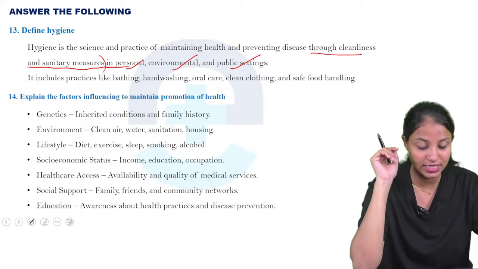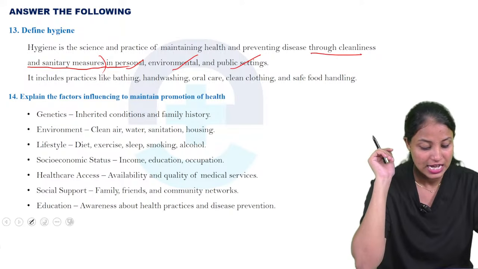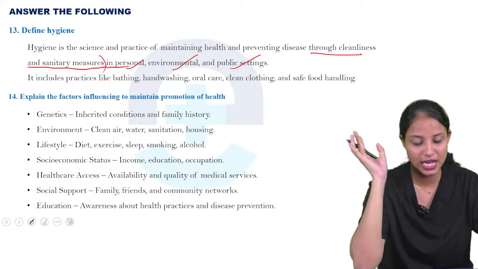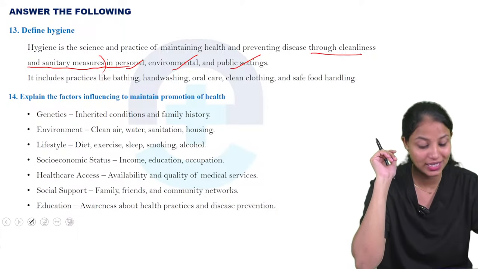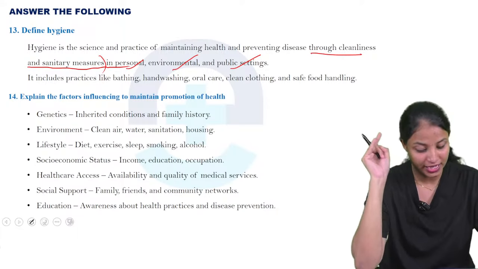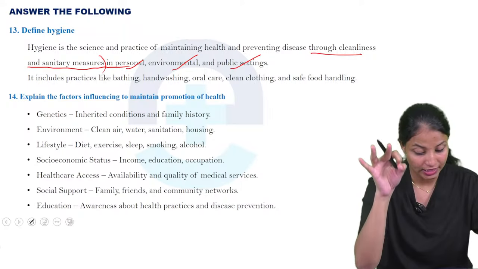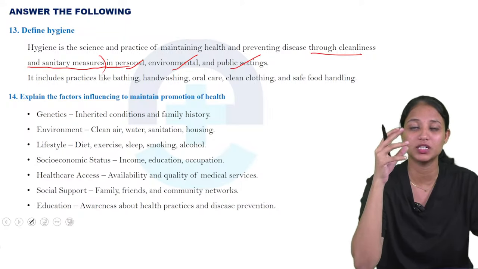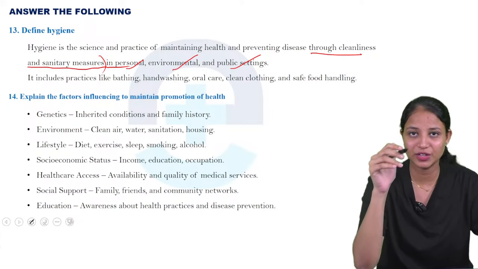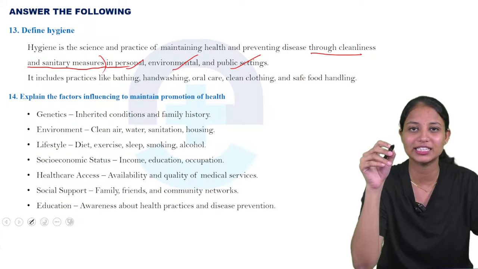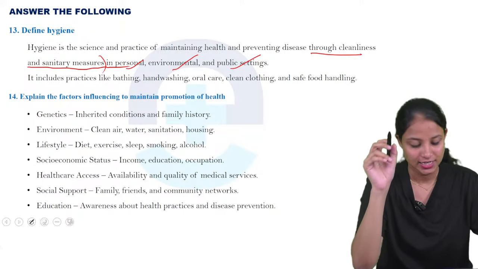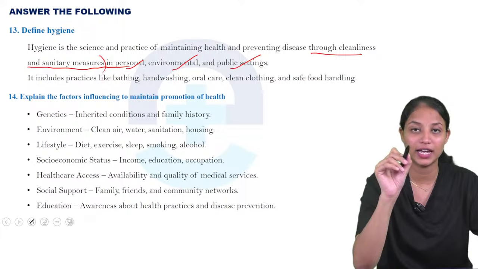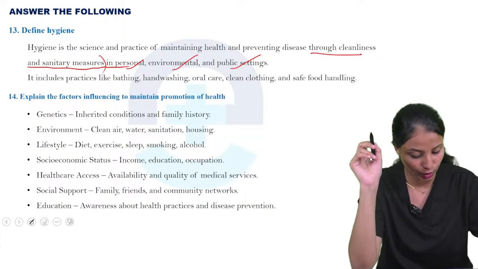Then second one is environment. Environment, we can say clean air, water, sanitation and housing. These are the environmental factors. The next one is lifestyle: diet, exercise, proper sleep, alcohol and smoking. If the person is a smoker, can we tell it is a good healthy person? No, we can't tell. So for the promotion of health, we should avoid smoking and alcohol.